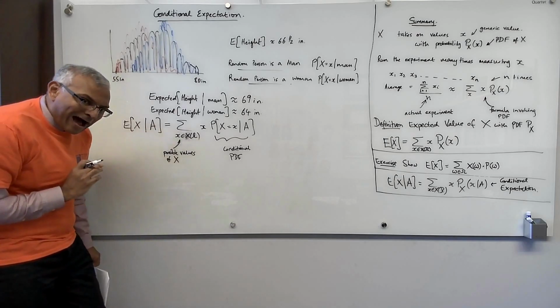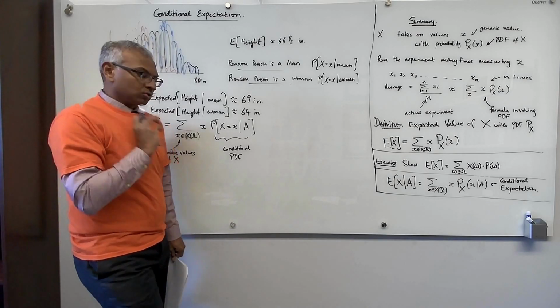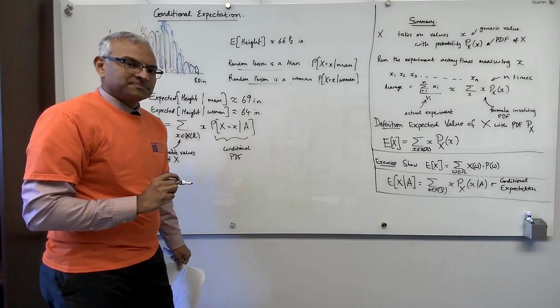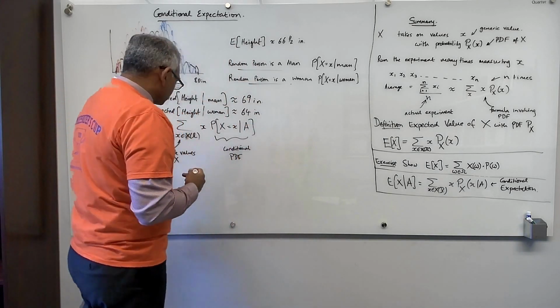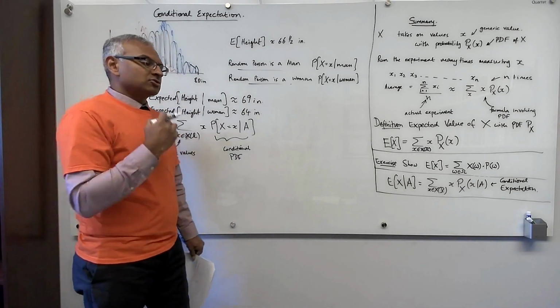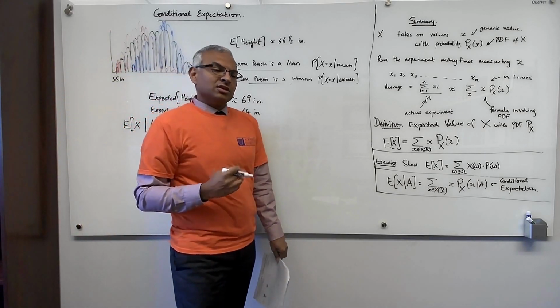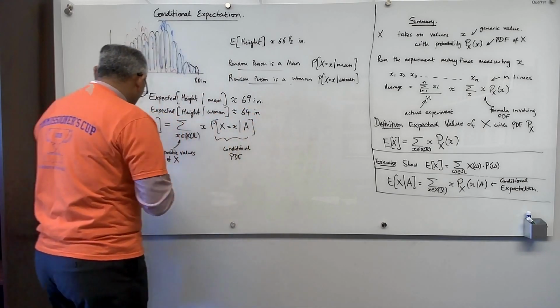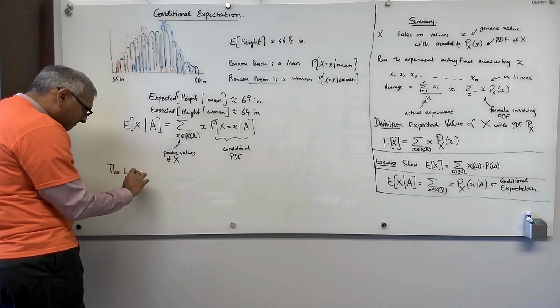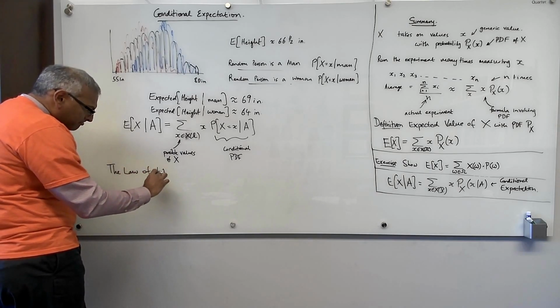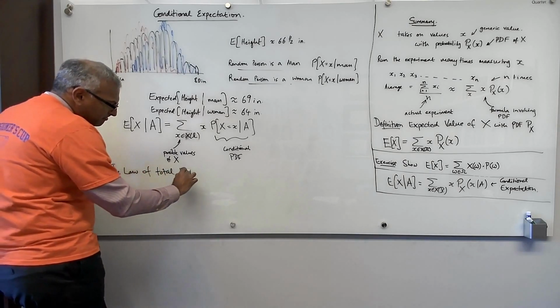Now the law of total probability allows us to compute probabilities in a very convenient way, and just like the law of total probability, the law of total expectation allows us to compute expectations in a convenient way. So the law of total expectation.